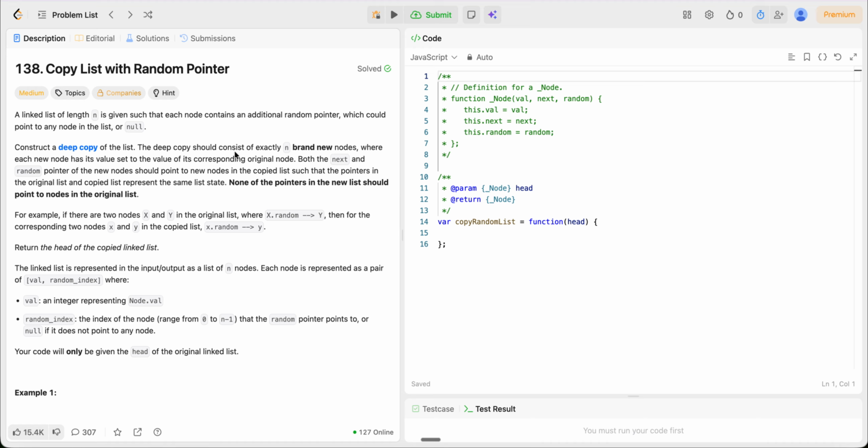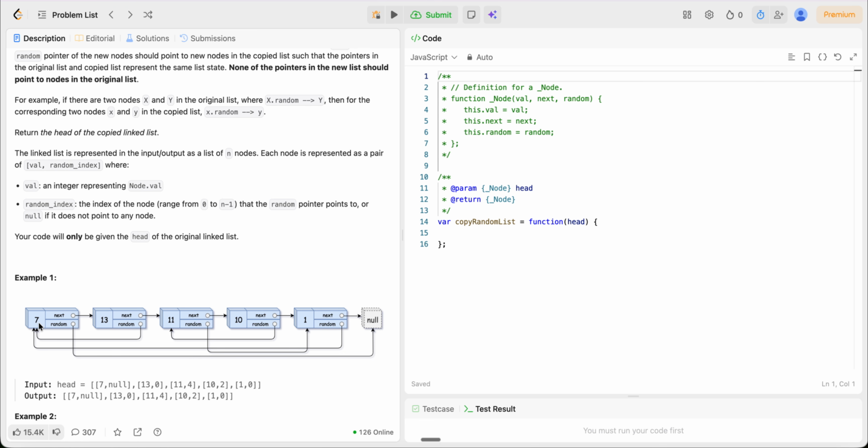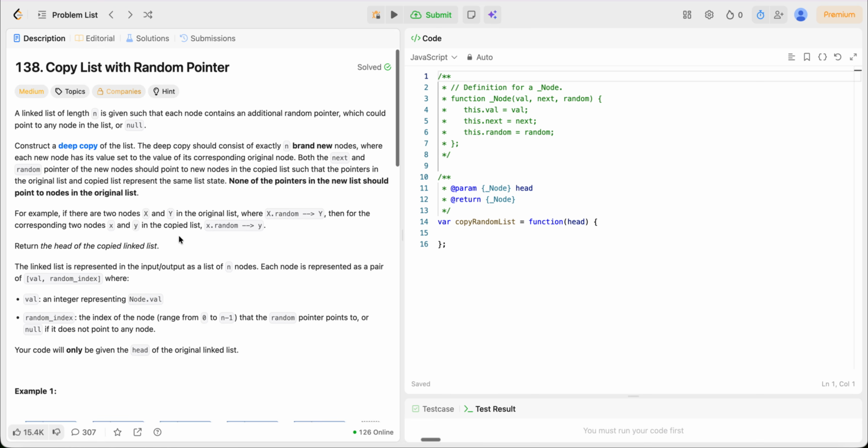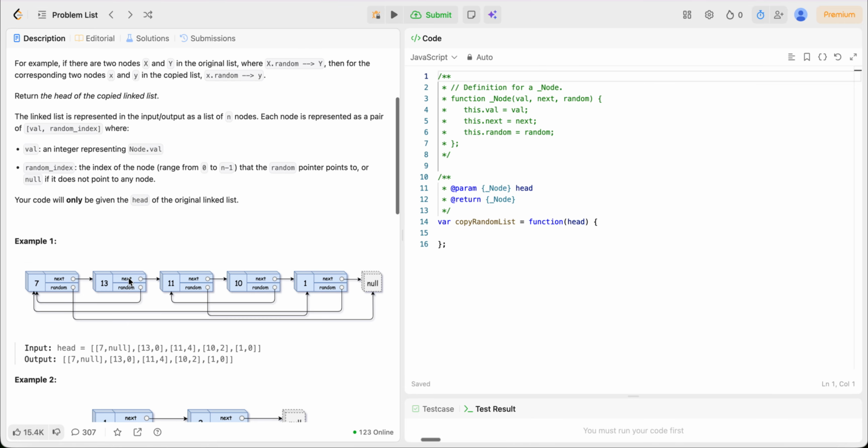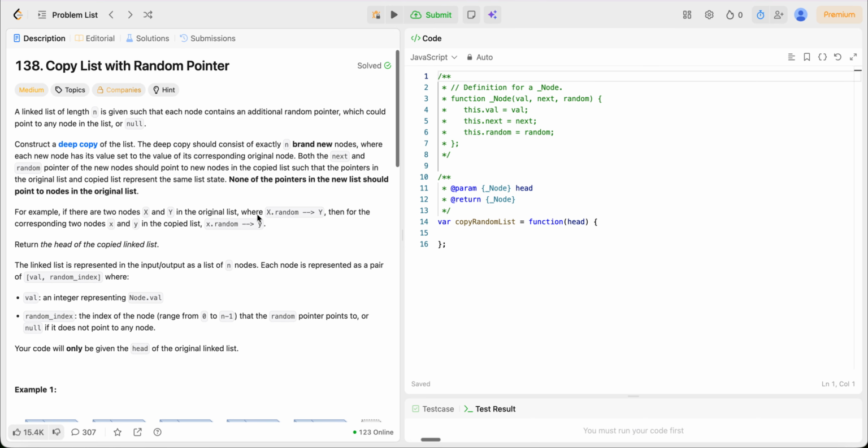The deep copy should consist of exactly n brand new nodes where each node has its value set to the value of its corresponding original node. So basically for every node we are creating a copy node and we are copying the node's value. That's what they are saying. Both the next and random pointers of the new nodes should point to the new nodes in the copied list such that the pointers in the original list and the copied list represent the same list state. So basically if a similar kind of list is being created, next and random pointers should point similarly as in the original list. I'll also explain it in detail going forward.